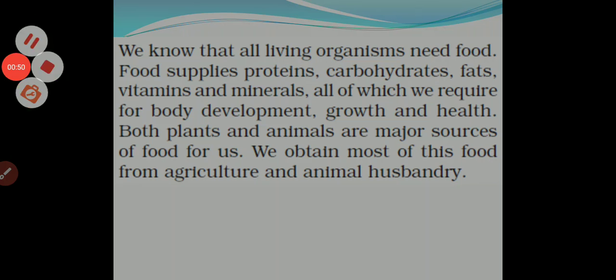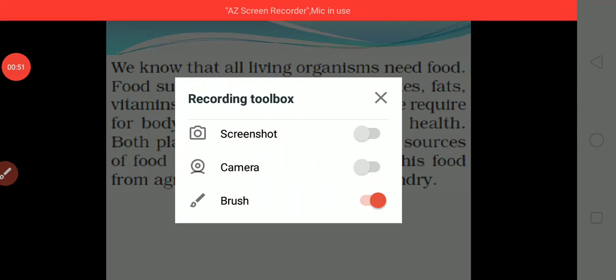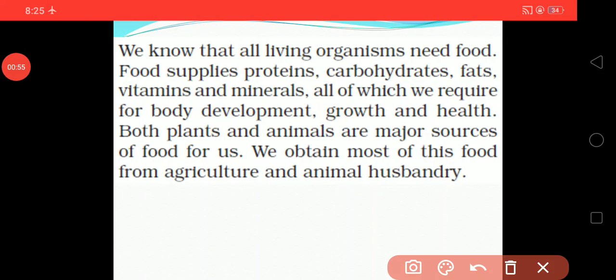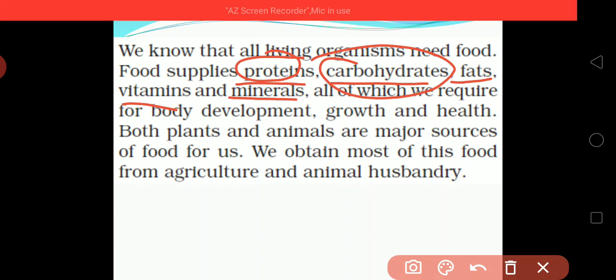We know very well that we need minerals, vitamins, protein, carbohydrates and fats. All these are necessary nutrients which we need to survive, as well as to maintain our body structure and development.